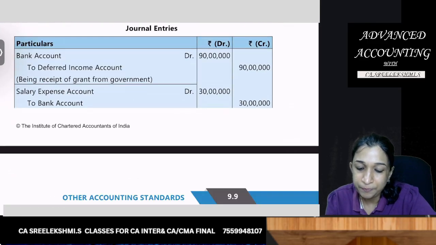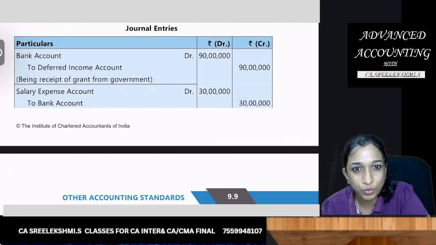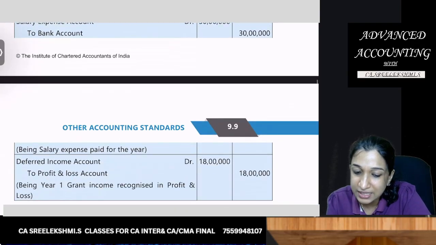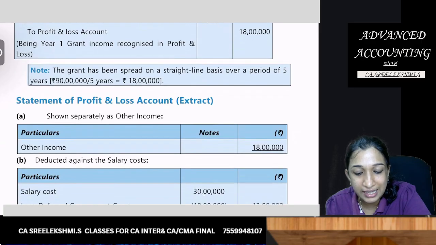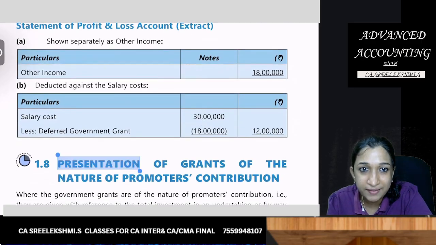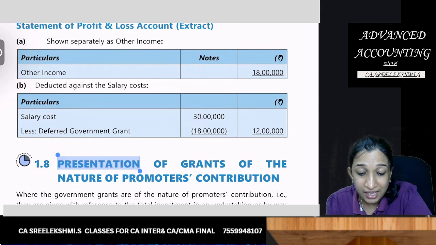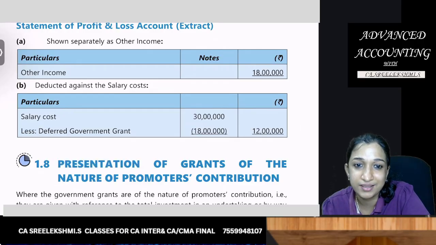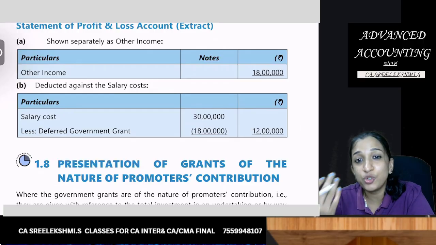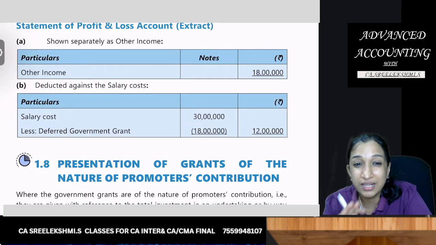So here what is the answer? Bank to grant 90 lakhs, that is deferred income. Then in the first year they incur salary expense, salary to bank. Then income to P&L 18 lakhs. The grant has been spread on a straight line basis, 90 lakhs divided by 5, 18 lakhs. If shown as other income, 18 lakhs. If deducted from salary, 30 minus 18 lakhs, net 12 lakhs. So you have two options: either show it as other income or adjust it and show net presentation.